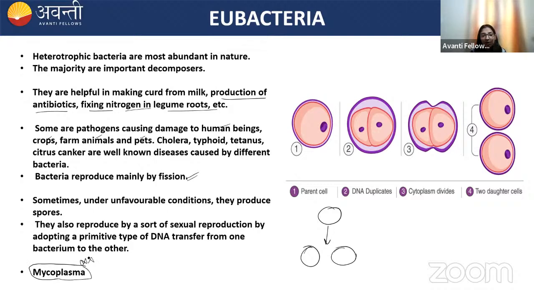Mycoplasma. Remember, this is important. Mycoplasma does not have a cell wall. It can survive without oxygen. It is pathogenic to plants and animals. Mycoplasma is also known as pleuropneumonia-like organism. And it is also known as the joker of the cell. Why? Because it does not have a cell wall, so it can acquire any shape or form. So it is known as the joker of the cell. And it is the smallest living organism. Remember this.